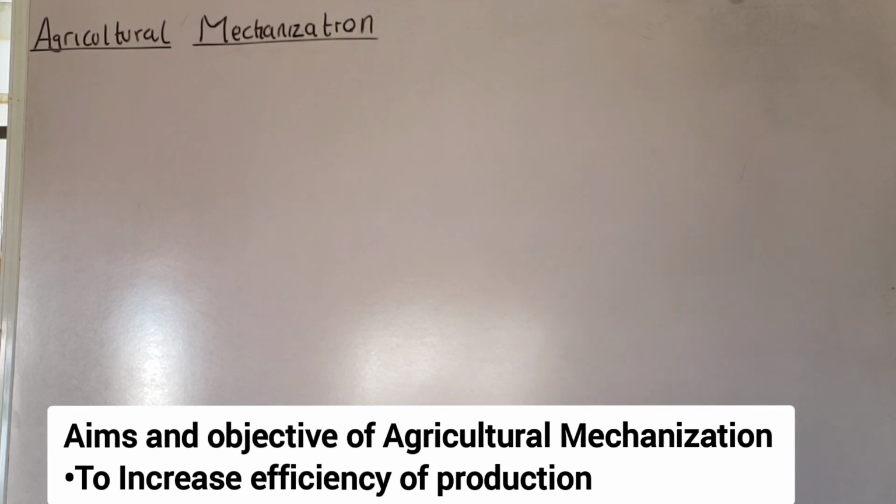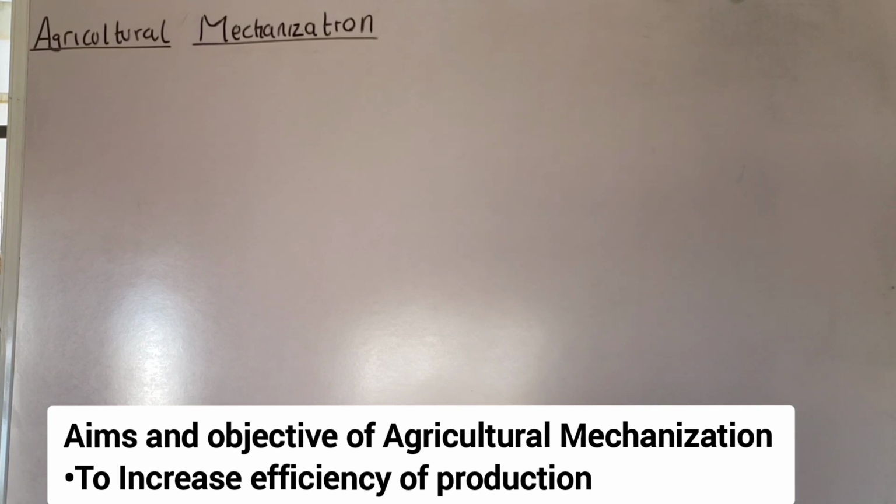For example, let's say a farmer wants to cultivate 1 hectare of land. If that farmer employs manual labor, it will consume a lot of time. But if machines such as tractor and other machines are used, you will see that within a short period of time, the land is already done.